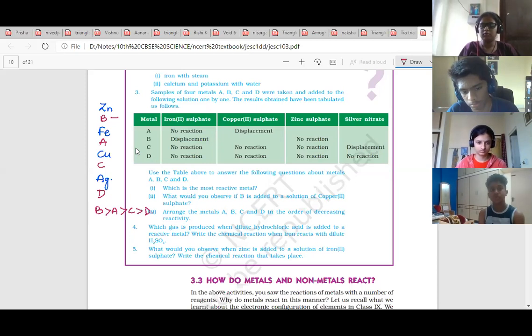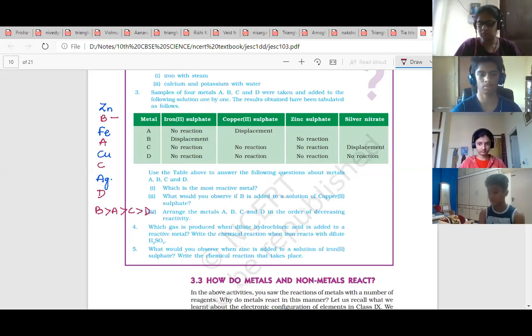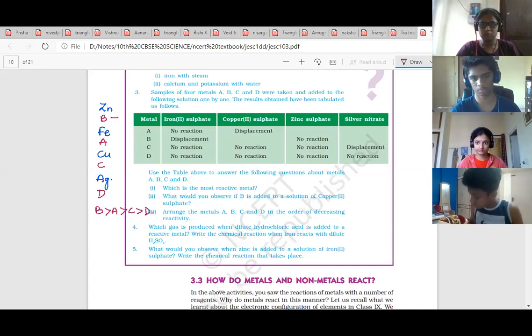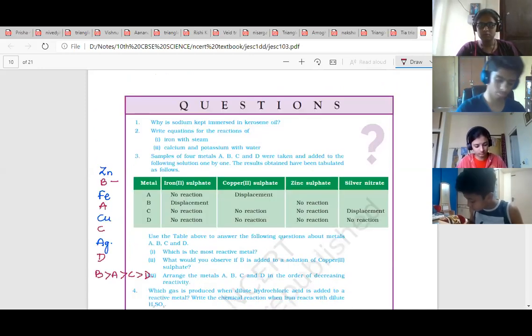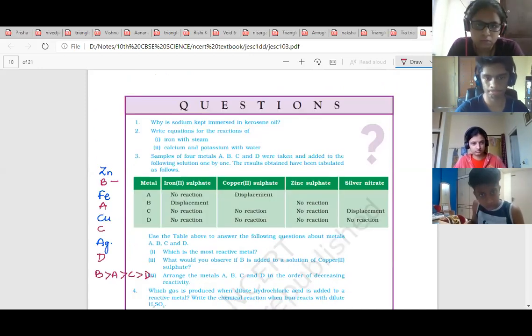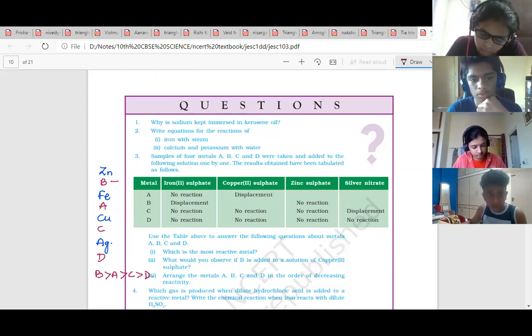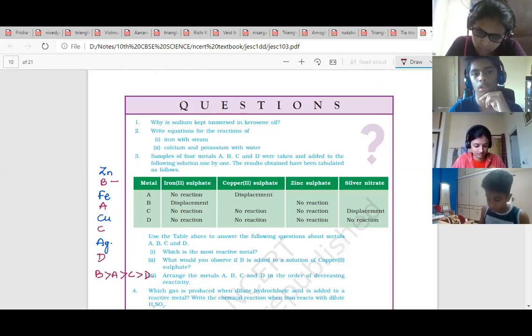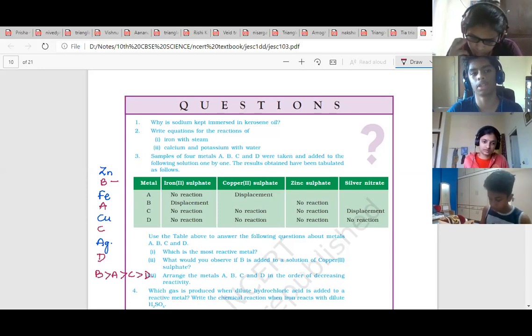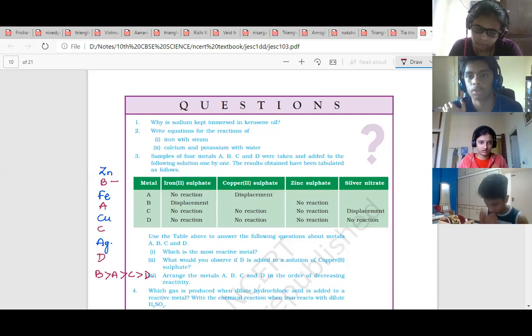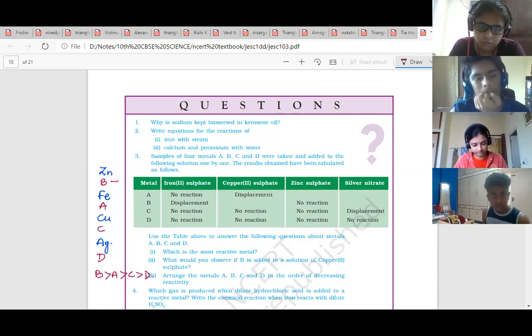Now write down this answer, from the beginning. Index questions. Why is sodium kept immersed in kerosene oil? Ma'am, it reacts vigorously with oxygen. Okay, so therefore it is not placed in air. Then can we store it in water?